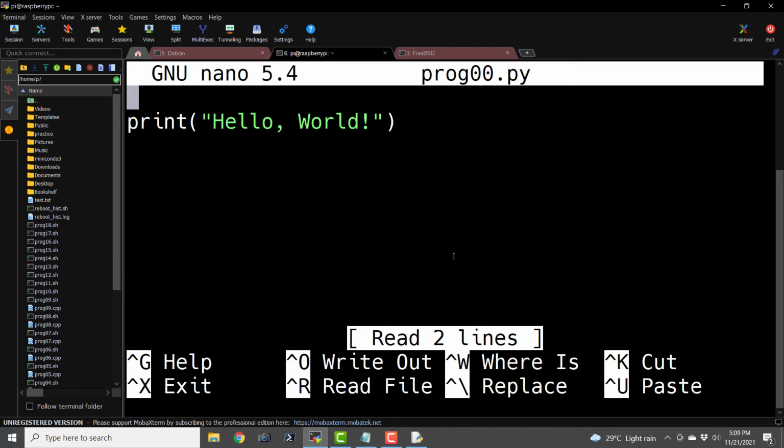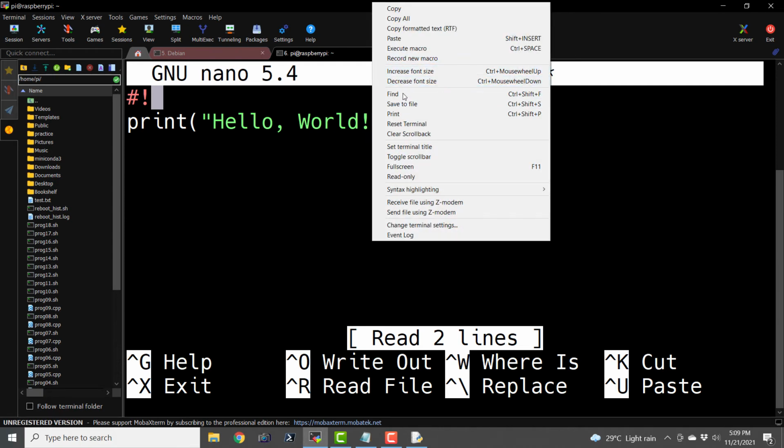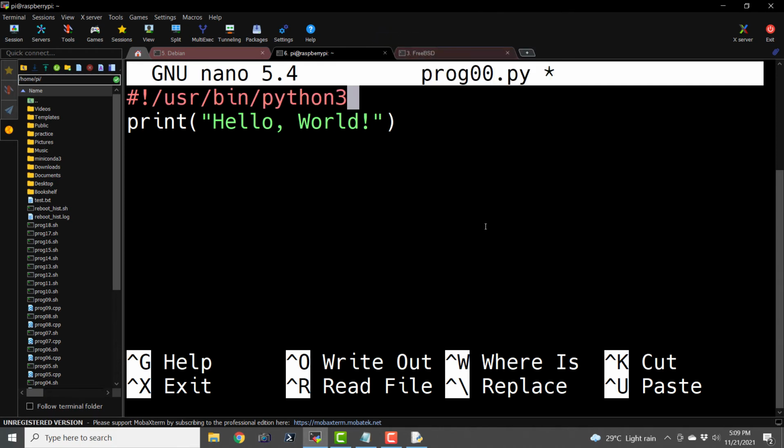And I'm going to say here hash exclamation mark and paste. So this is the first line and it is known as shebang or shabang in the world of Unix programming. So basically it is the way we are telling the shell interpreter of the command line of Unix like operating systems that use this particular interpreter to execute this file.